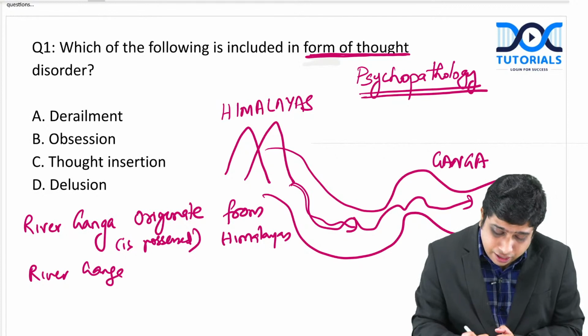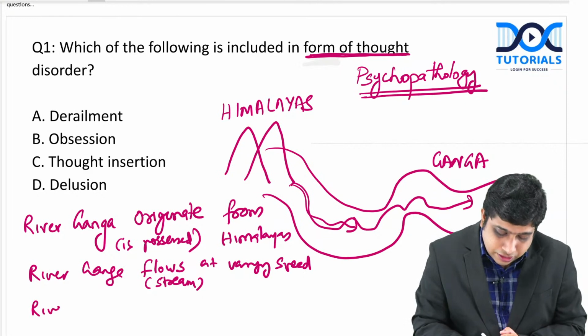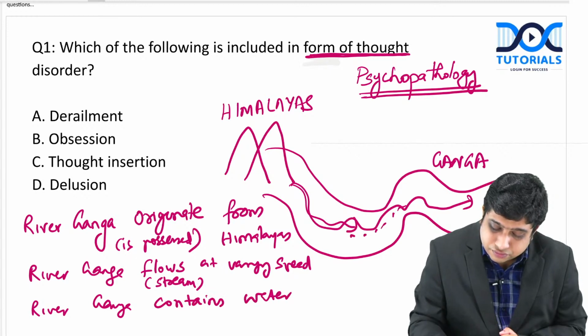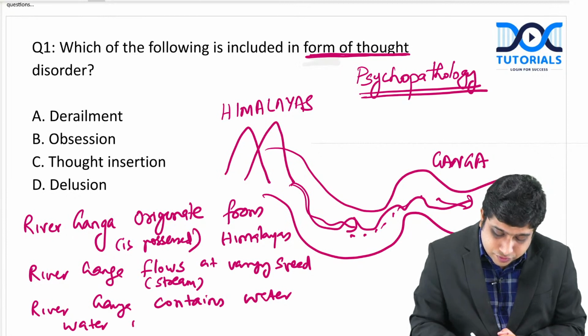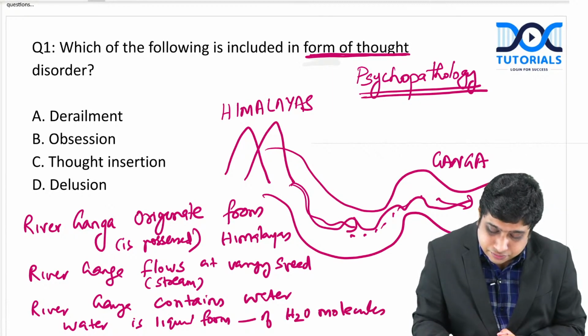So river Ganga flows as a stream at varying speed. River Ganga contains water, and water is the liquid form of H2O molecules connected.